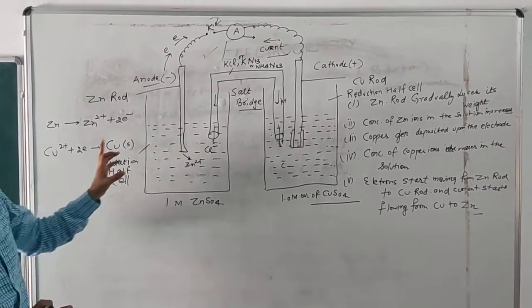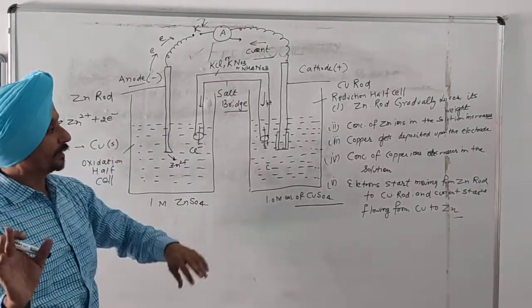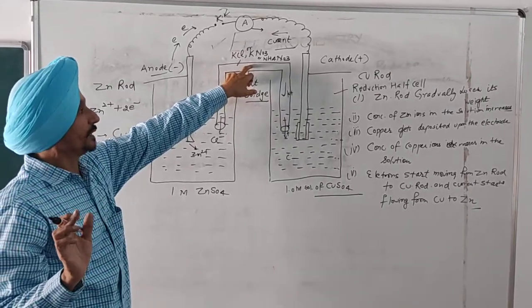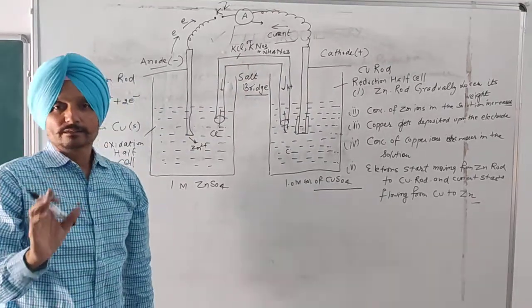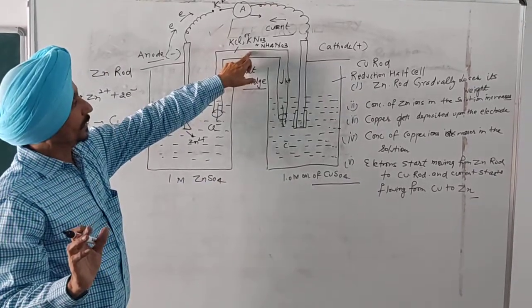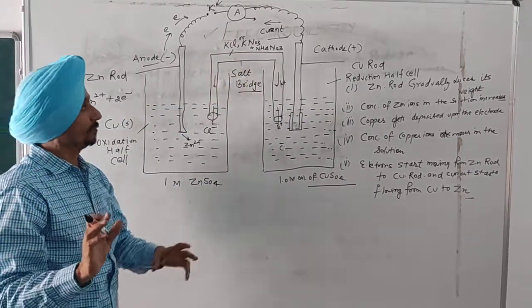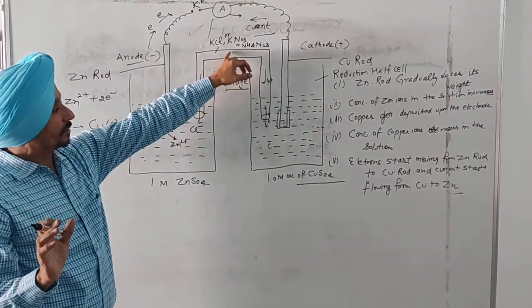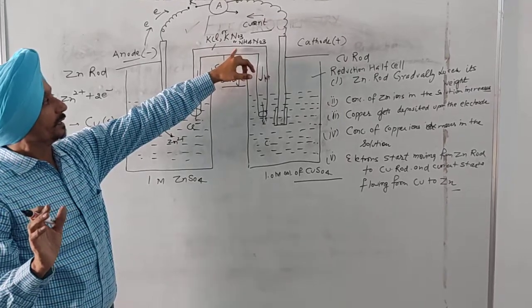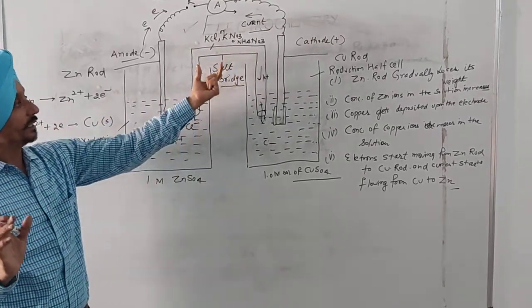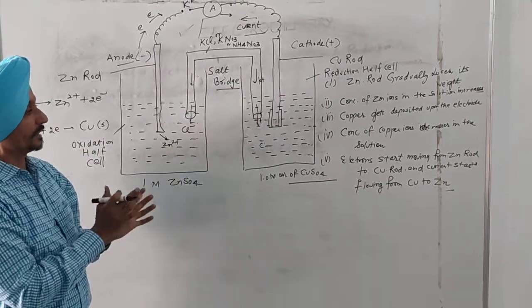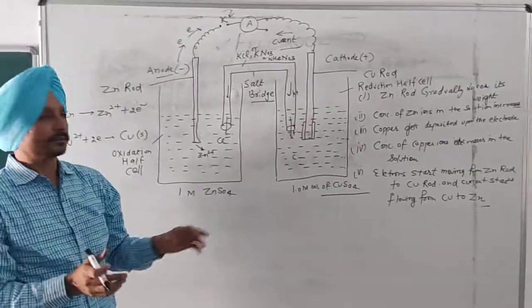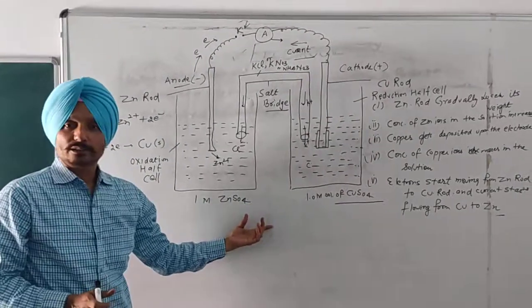Keep in mind that the electrolyte used in the salt bridge is an inert electrolyte, and the saturated solution of the electrolyte is prepared in agar-agar jelly or gelatin, which keeps the electrolyte in semi-solid phase and prevents the mixing of the ions. I think all of you understand the working of a galvanic cell. Okay, thank you.